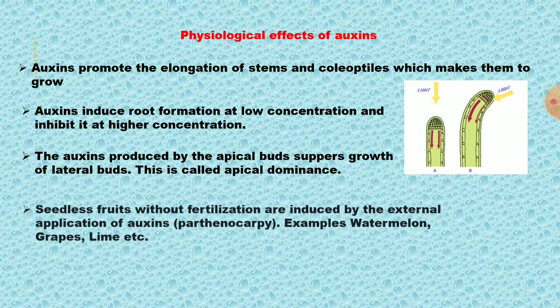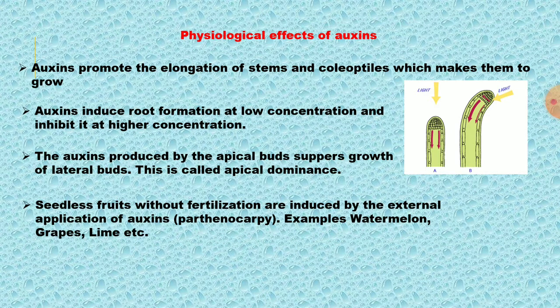This is called apical dominance. Seedless fruits without fertilization are induced by external application of auxin. This is parthenocarpy, for example watermelon, grapes, lemon. Parthenocarpy means fruit forming without fertilization; that is a parthenocarpic fruit.